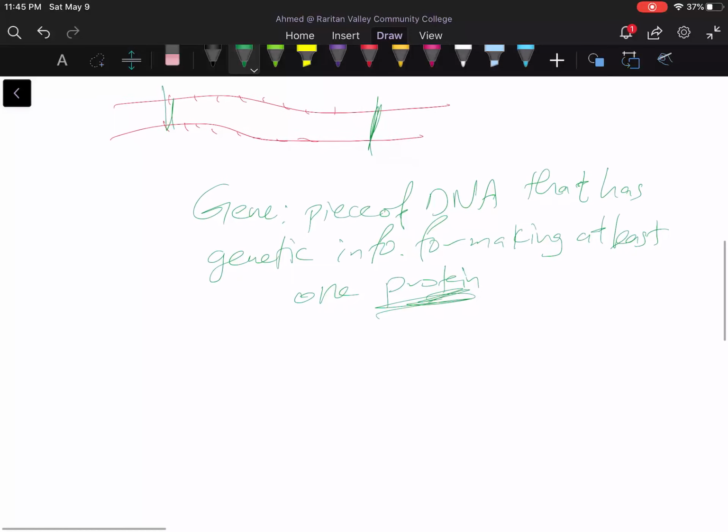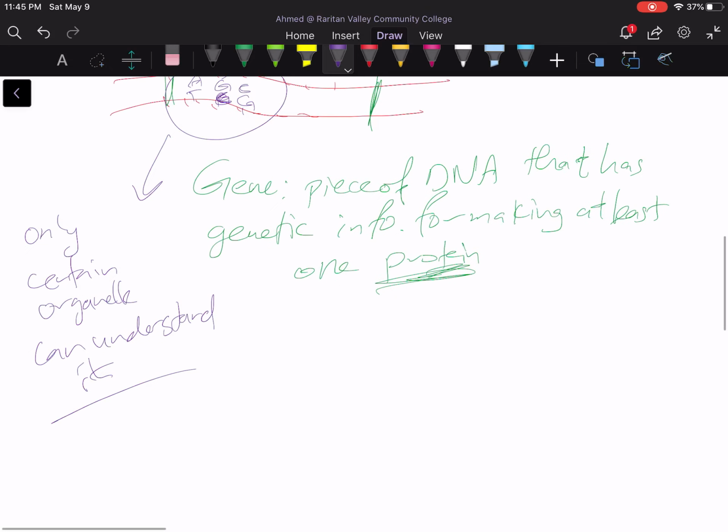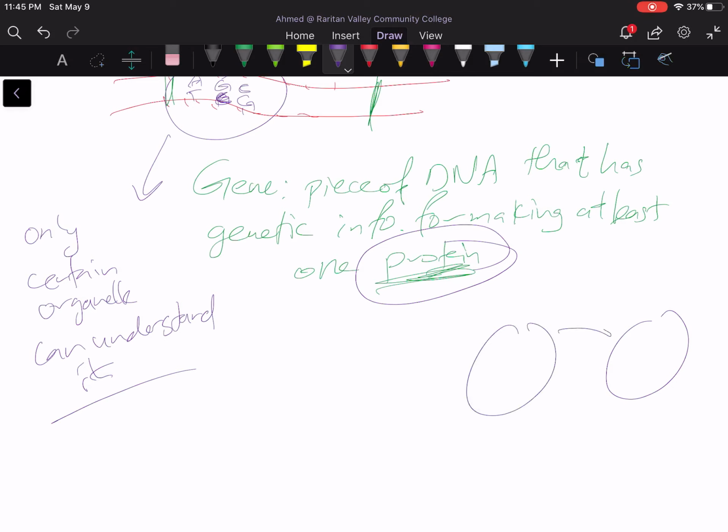Now, the problem is that this genetic information is embedded in the language of the DNA, the nucleotides. And this language, only certain organelles can understand. So it's not a common language. The common language of the body is the proteins. Like cells, when they want to communicate with each other, sometimes they will send proteins to communicate.